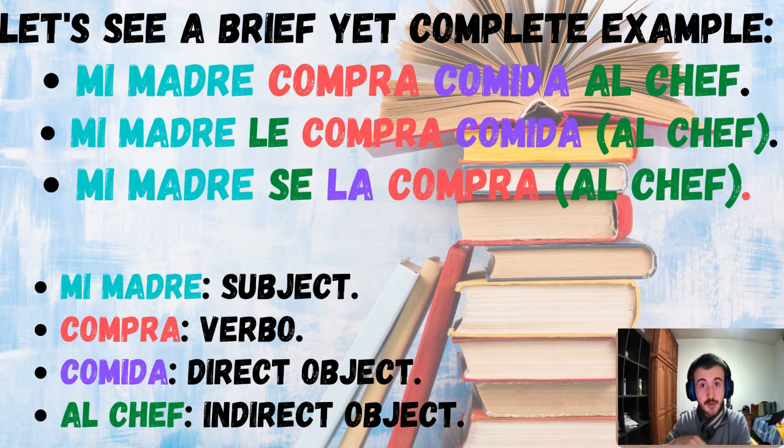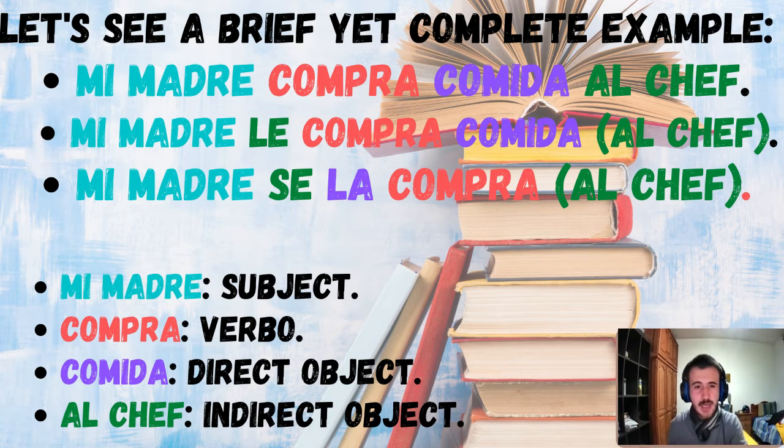As I've told you in the previous phrase, we can duplicate the indirect object if we want to. Okay? It's quite common indeed. It's not an obligation. You can just ignore it if you wish, but it is indeed an option, and you will hear it a lot when talking to native people in Spanish. Then you can put it or you cannot put it. It's okay. Finally, we have mi madre se la compra.